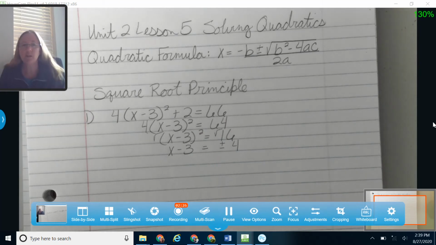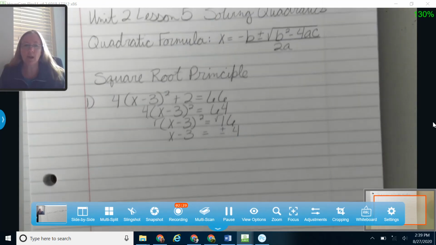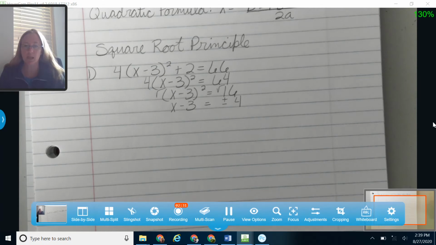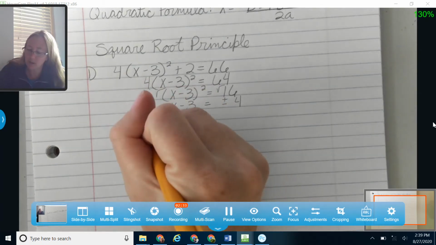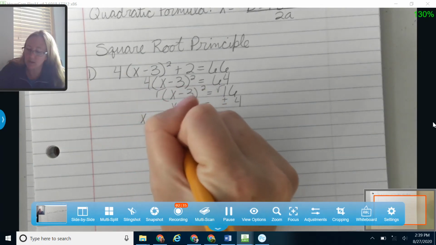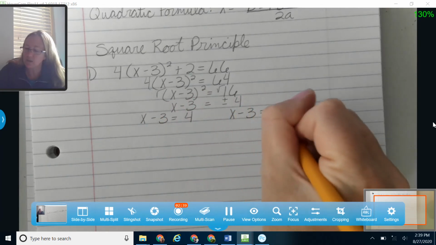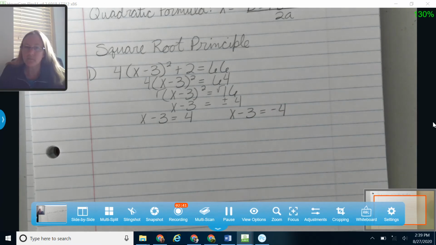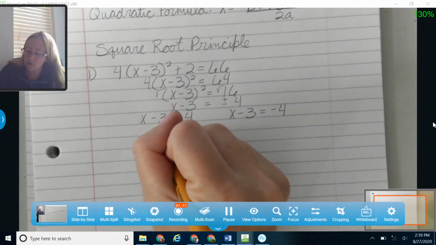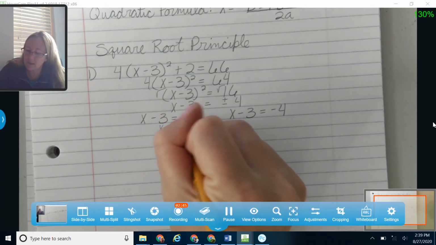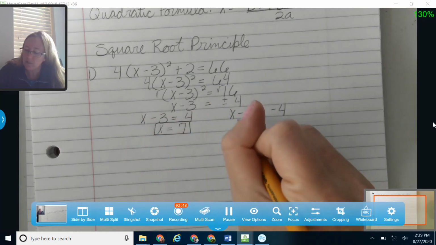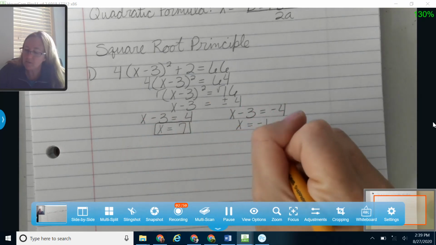That's how you end up getting the 2 answers for your quadratic: when you take that square root, it leaves you with a plus or a minus. So I'm going to break that up into x minus 3 is equal to 4, and x minus 3 is equal to negative 4. And now I can solve. I'm going to add over my 3 here, which gives me 7. And I'm going to add over my 3 on this side, which gives me negative 1.